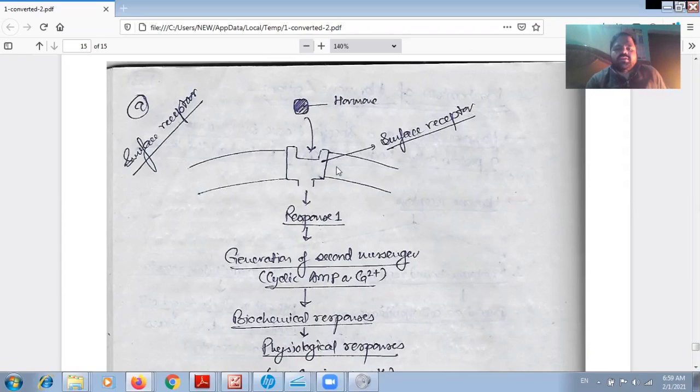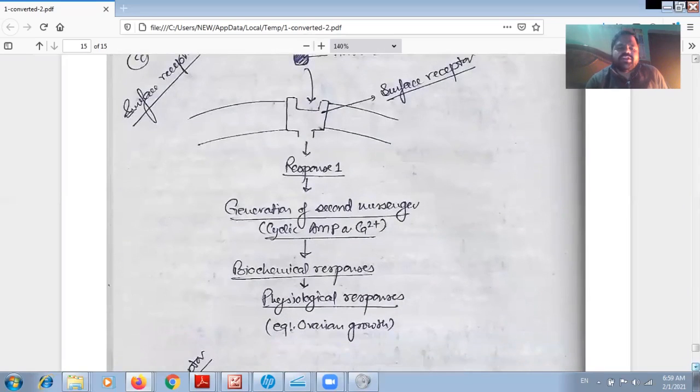Here this is the surface receptor, which is present on the plasma membrane. It receives the hormone, then the first response is generated, then generation of a second messenger such as cyclic AMP or calcium, then the biochemical response, then physiological responses, then ovarian growth.